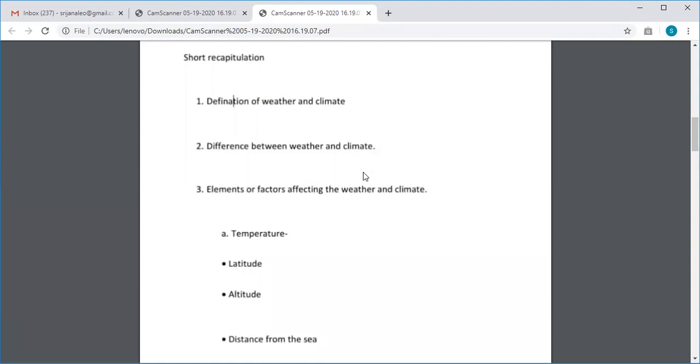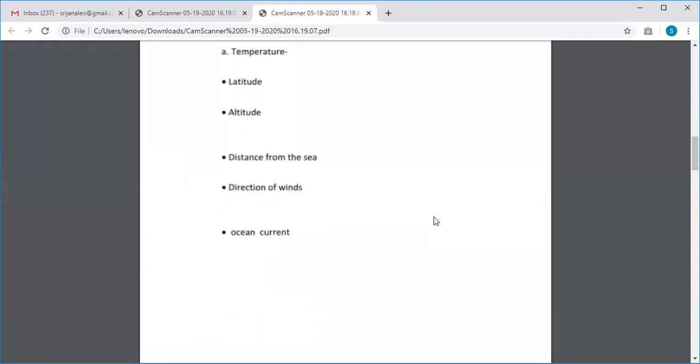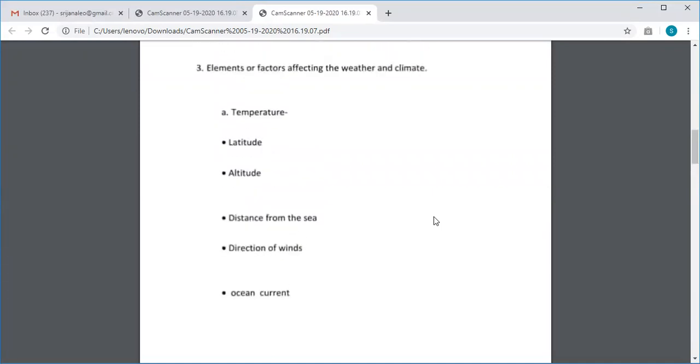Then we did the factors or the elements that affect the weather and climate. And I told you that the first element we did was the temperature. And there again, in temperature, I told you that temperature is also affected by latitude, altitude, distance from the sea, directions of wind and ocean current. So this I have explained to you one by one in the previous video.